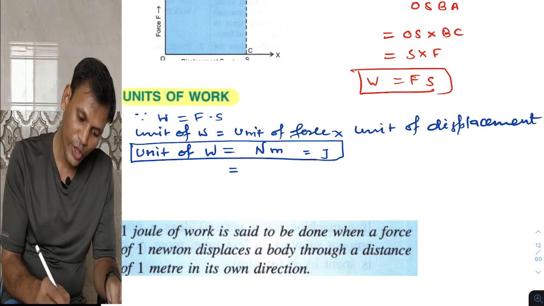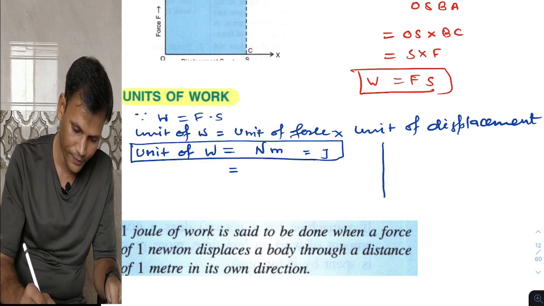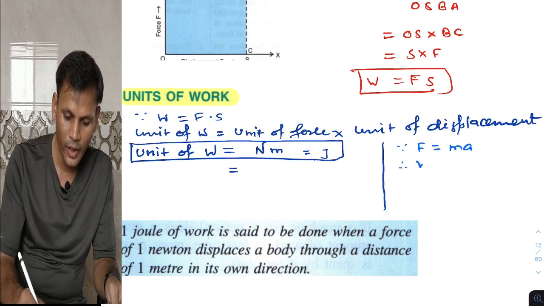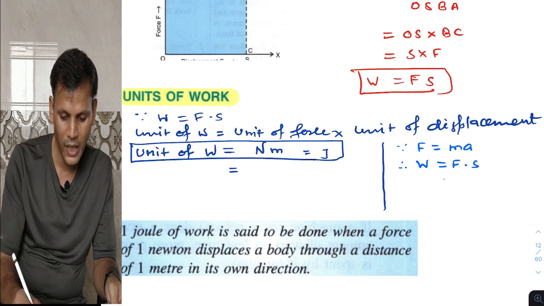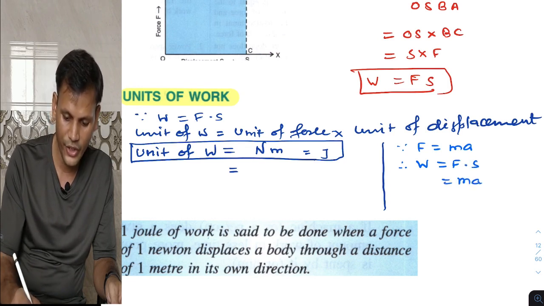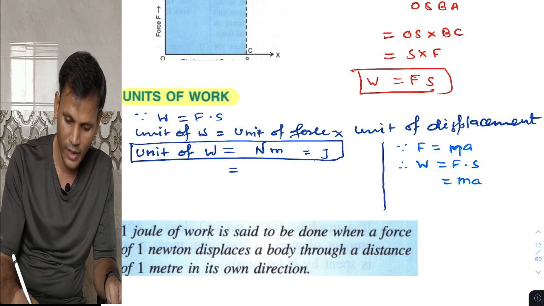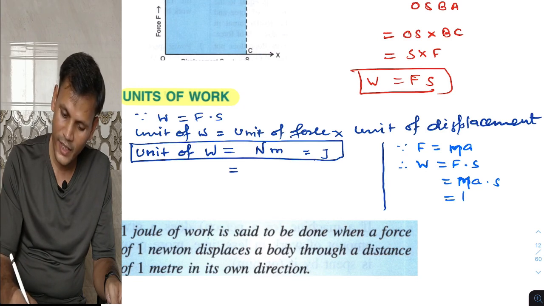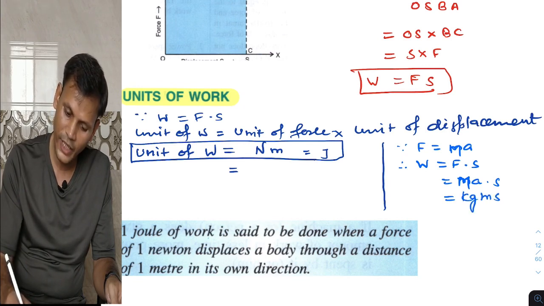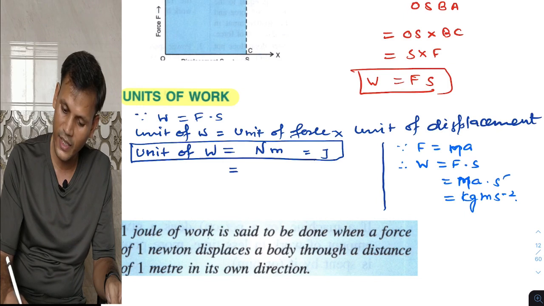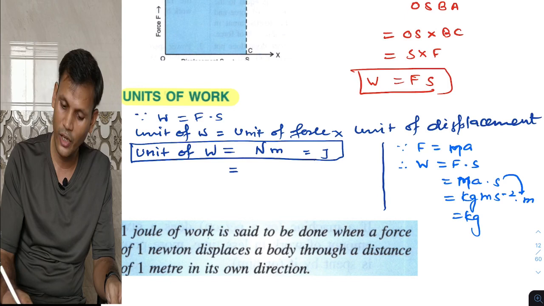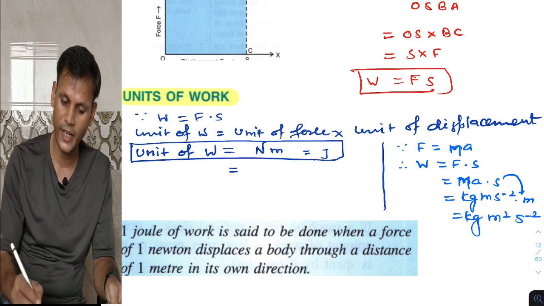Another unit we can write. What is unit of force? Since force is mass into acceleration, W will be F into S, but F is mass into acceleration. I will take capital M, mass into acceleration into S. Unit of mass is kilogram, acceleration is meter per second square, and displacement has unit meter, so it becomes kilogram meter square per second square.